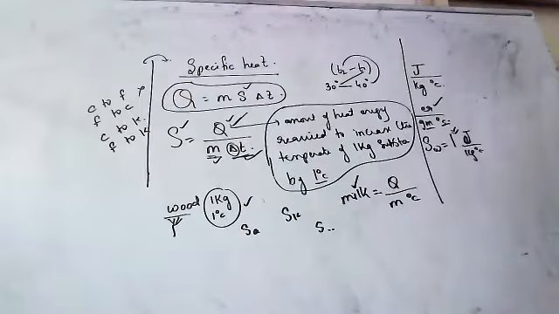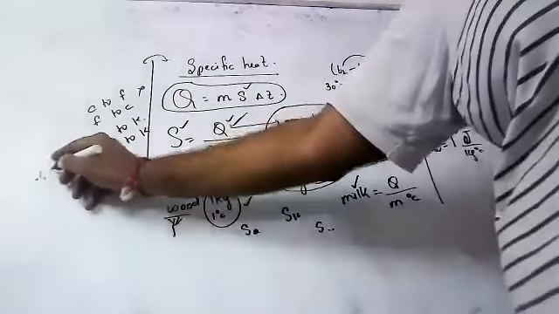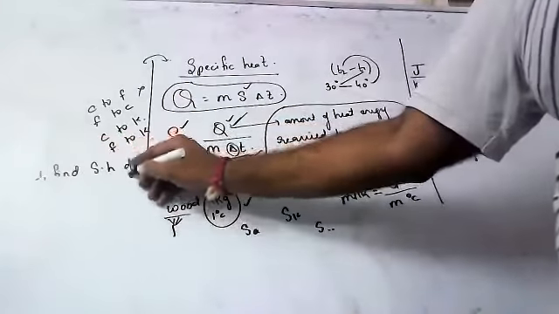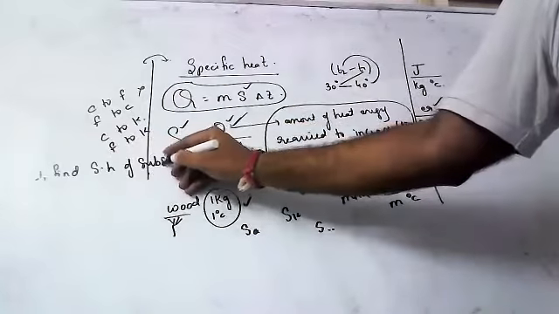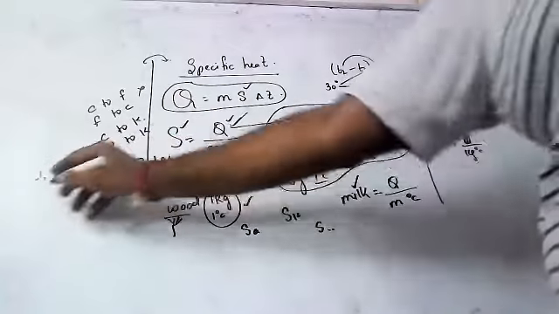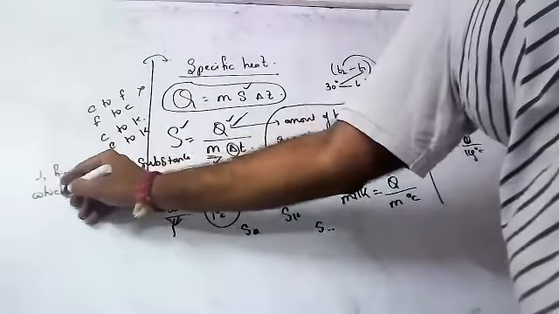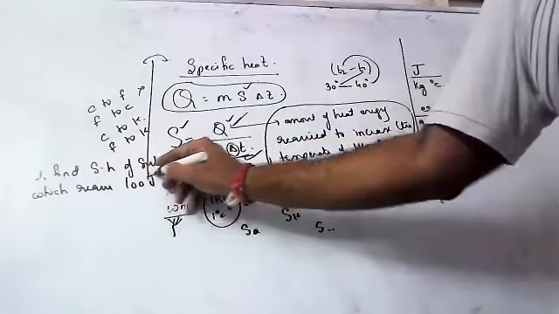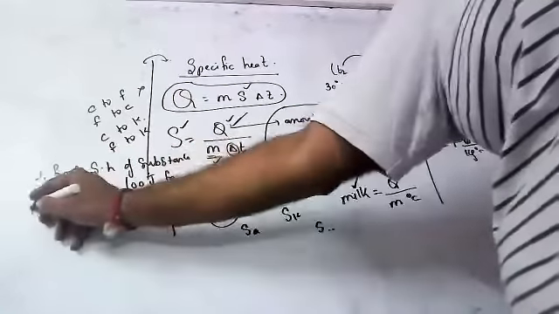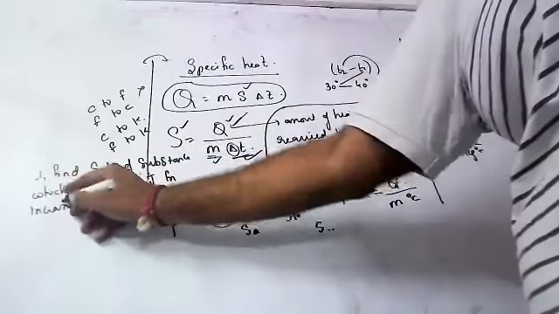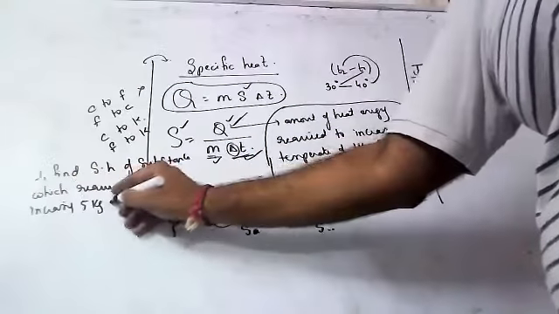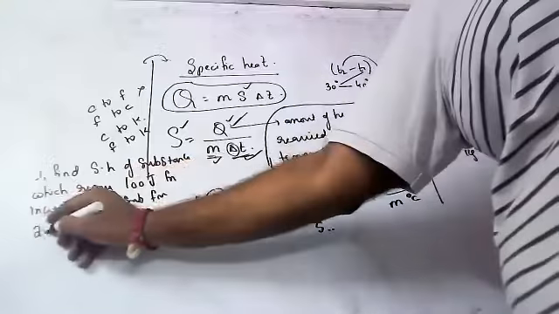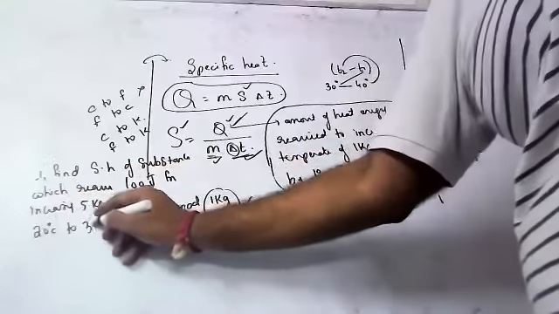One numerical example I will give you. Find the specific heat of a substance which requires 100 joules for increasing 5 kg of substance from 20 degrees to 30 degrees.